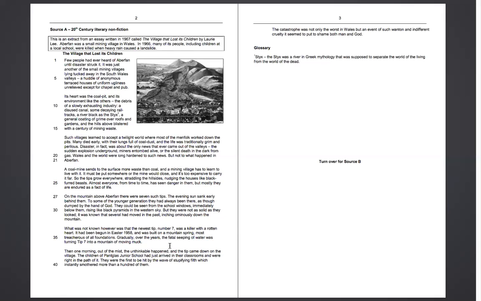Okay, and in this paragraph, I would look at highlighting the following. Was a killer with a rotten heart. So I'd most definitely be looking at that description that is there, describing it as a killer. And I would then also look at highlighting the bit that says most treacherous of all foundations, that bit there. Gradually over the years, the fatal seeping of water was turning tip 7 into a mountain of moving muck. Look at that bit of alliteration we've got going on there, into a mountain of moving muck. Okay, those are the bits that I would look at highlighting. If you have a copy, I would consider doing the same.